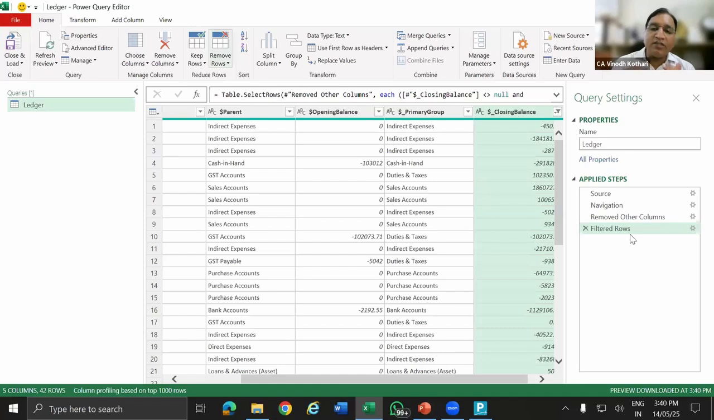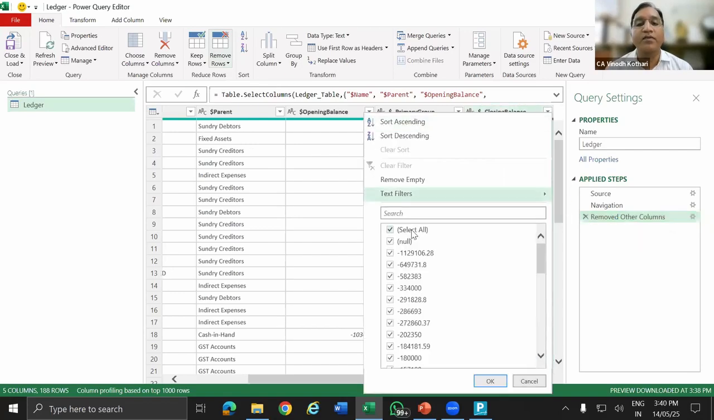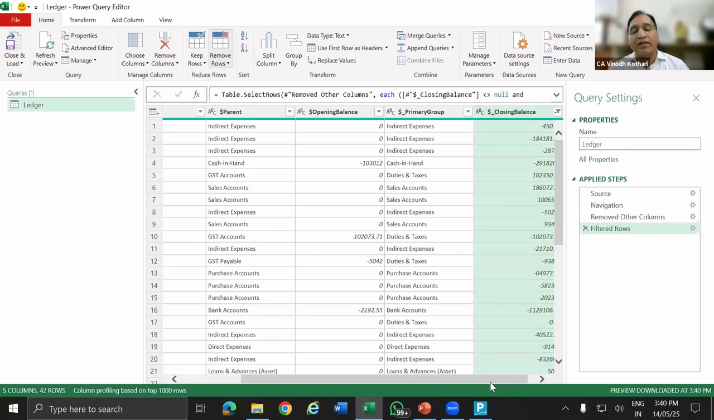For every cleaning job or rearranging job I do, a step will be created. Suppose I don't want this step, I can delete it, not an issue. But in Excel, when you work on these things, you cannot change it. So now I am going to filter again: null, 0, and take OK. So for every step you create, a record is created. So next time, once I keep this as my template file and refresh the data, all the steps will be applied. Only I am going to change the source data.